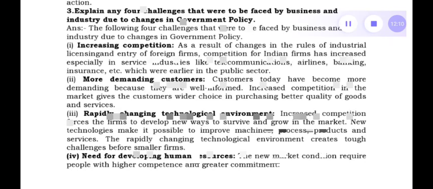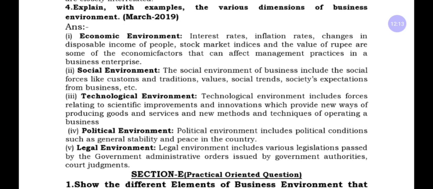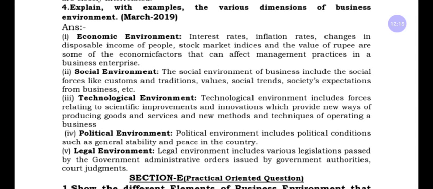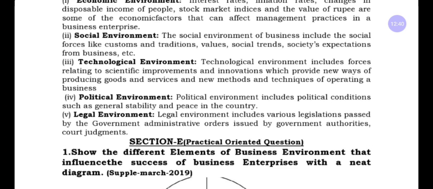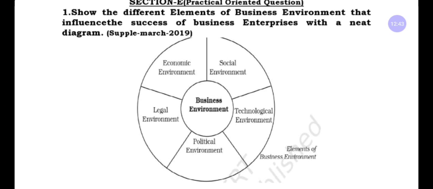Next question, fourth question: explain with examples the various dimensions of business environment. You can explain the dimensions of business environment with a few examples. This question was asked in March 2019. There are five environments, five dimensions. This question may also be asked as a practical oriented question. Here, the practical oriented question is about the five dimensions of business environment.